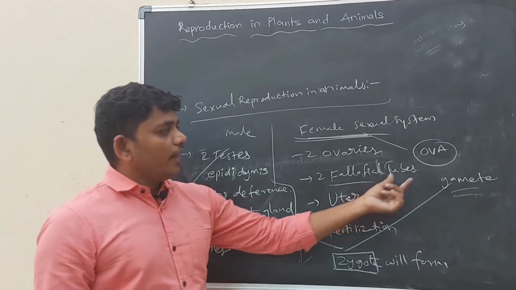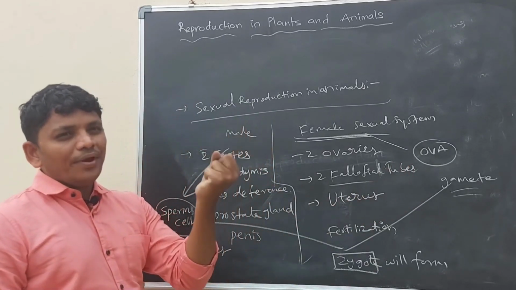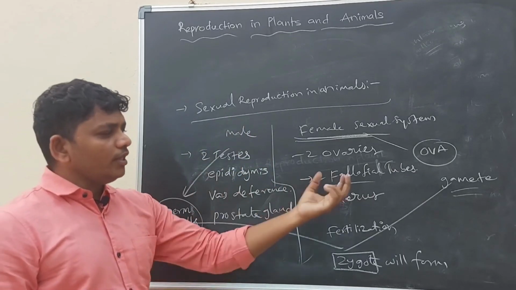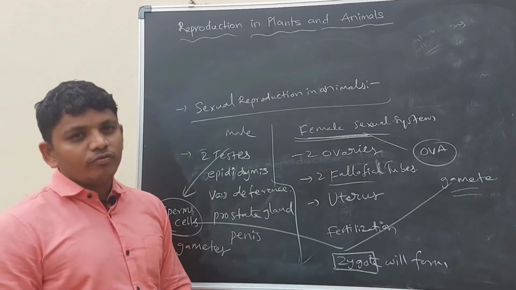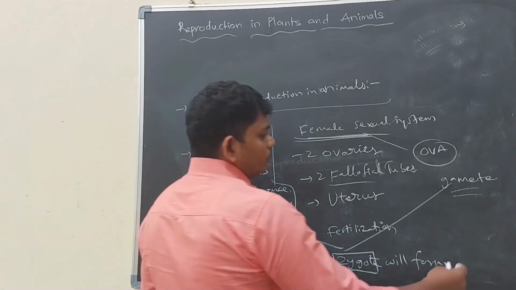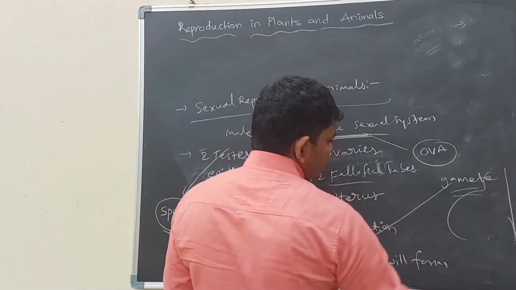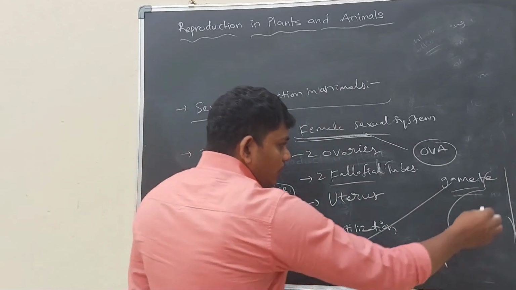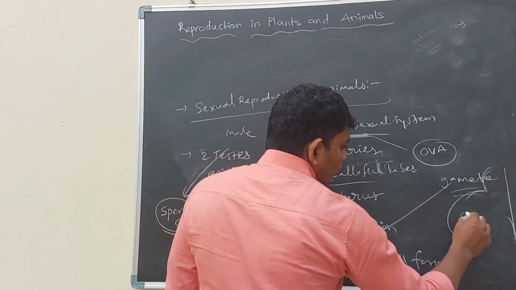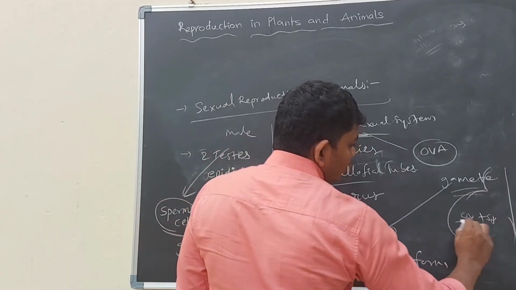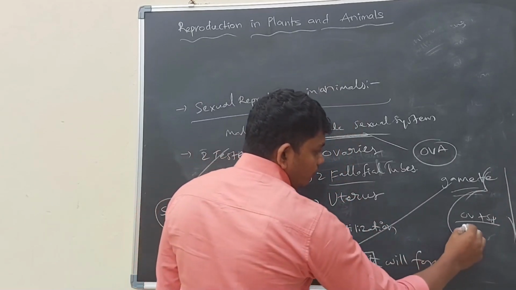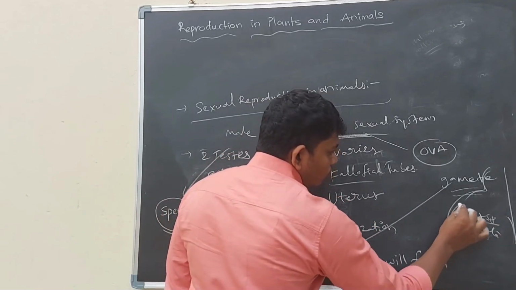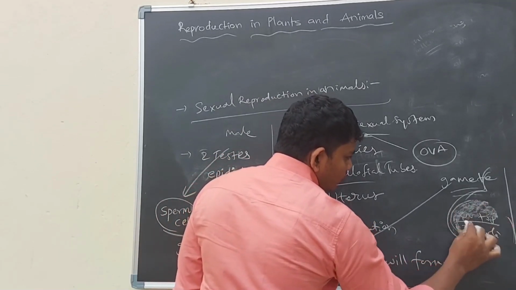Sperm cell and ova must fuse. For example, in the mother's body the ova and sperm combine and a zygote forms. This zygote will go to the uterus of the mother.